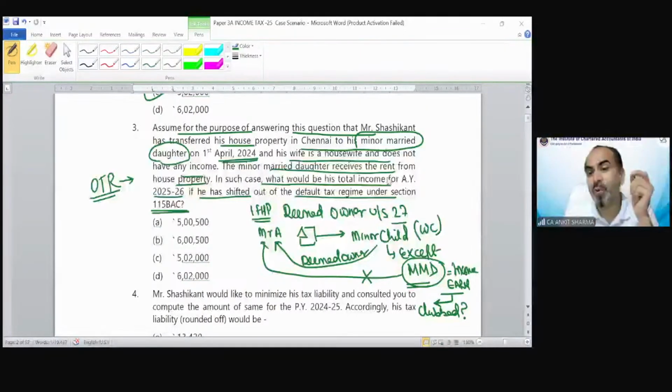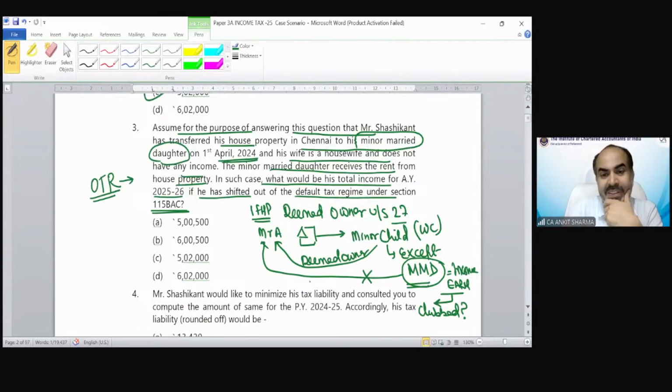But because the deemed owner is not Mr. A, the deemed owner is the minor married child, so now due to clubbing provision, this rent is going to be clubbed in the hands of Mr. A. And because that is going to be clubbed in the hands of Mr. A, Mr. A can claim the exemption.